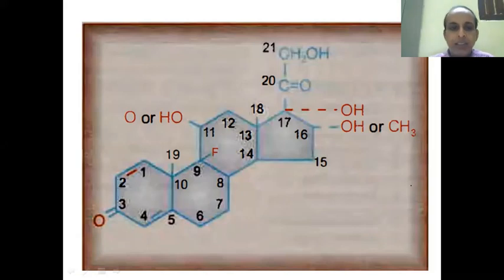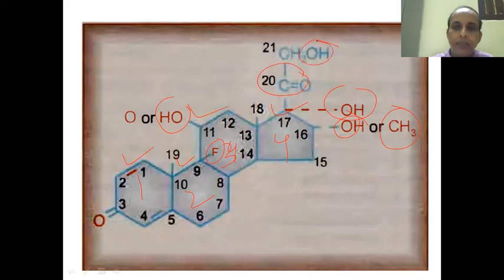Cyclopentanoperhydrophenanthrene ring. It has 4 rings. You can see the numbering 1, 2, 3, 4, 5. So it is 21 carbon atoms, and there are three hexagonal benzene structures and one pentagonal structure. Depending upon the side chain, they have different names and different activities also.